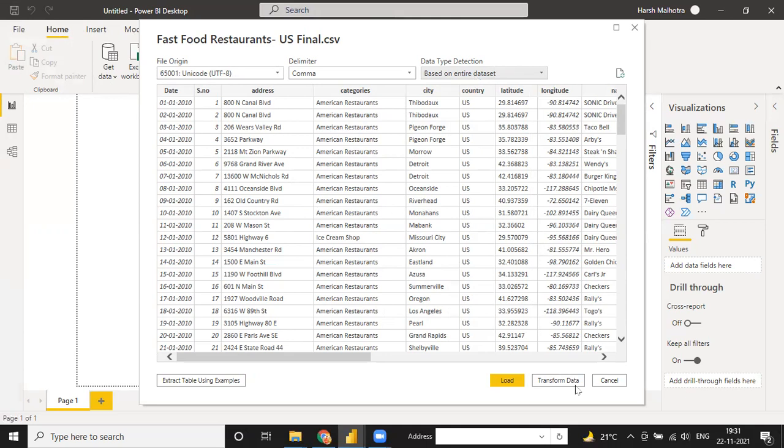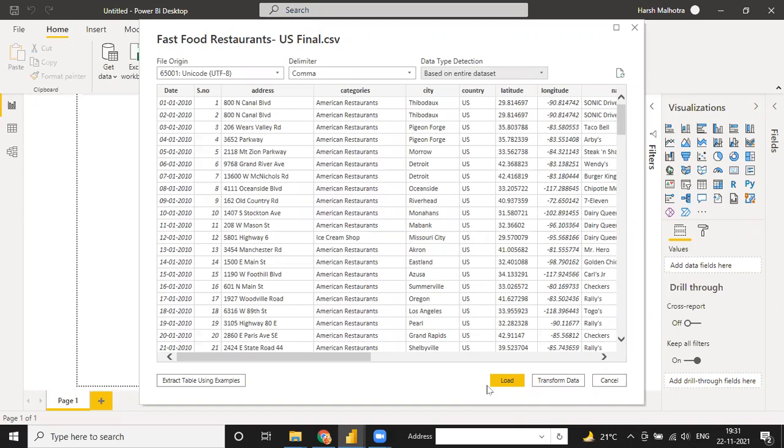Okay, and then there are options, guys. One is Cancel, the second is Transform Data, and the third one is Load. Cancel means, suppose you select the wrong file, you can click on Cancel and the file will be unselected. Transform means this data will be loaded into Power Query, not into Power BI yet. And if you select Load, this data will be loaded into Power BI. So there are two options. Guys, if you have to change something in your data, then always do Transform Data, always. But if you don't need to change anything in your data, then always go for Load.